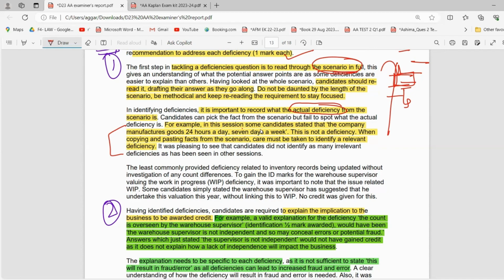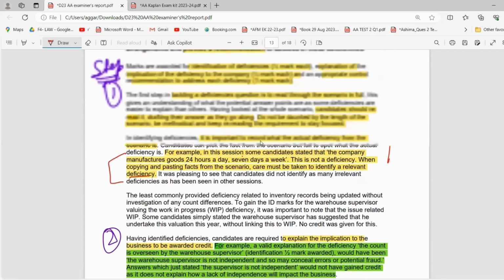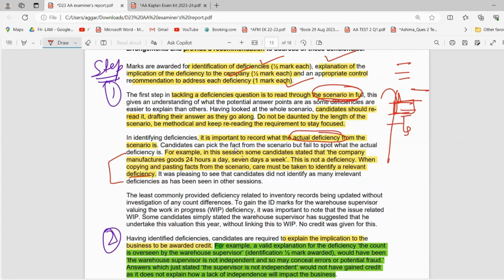Do you find a deficiency over here, that the company is manufacturing goods 24/7? It is not a deficiency, right? So you have to be very careful when you are copy and pasting from the question. See what you're copy and pasting, and whether it is actually a deficiency or you're just copy and pasting. That's all. So when copy and pasting facts in the scenario, care must be taken to identify a relevant deficiency, because this was not a deficiency. Now, the first step was identifying the relevant deficiency from the question.